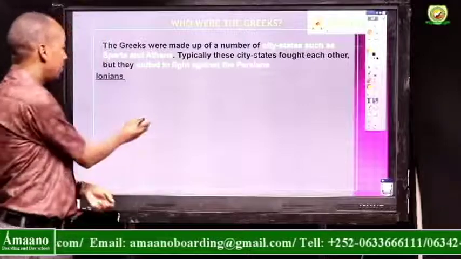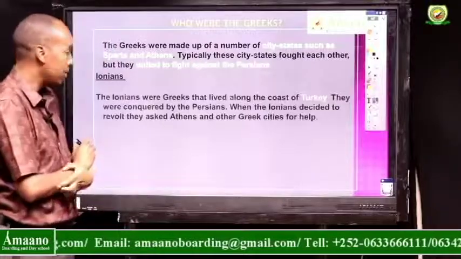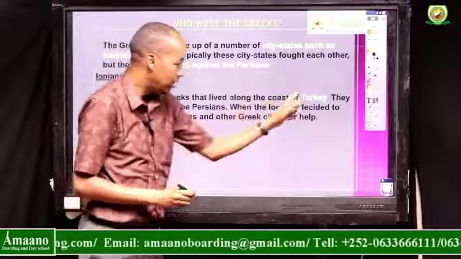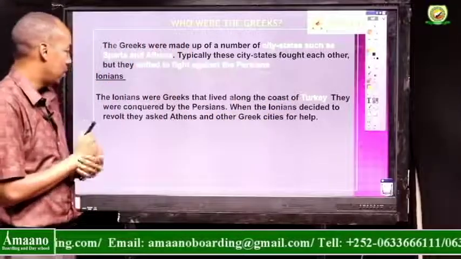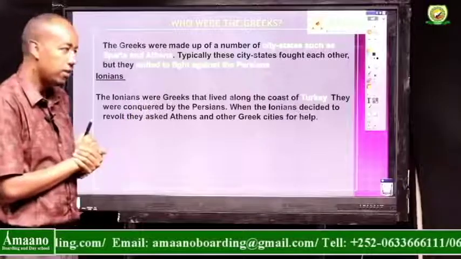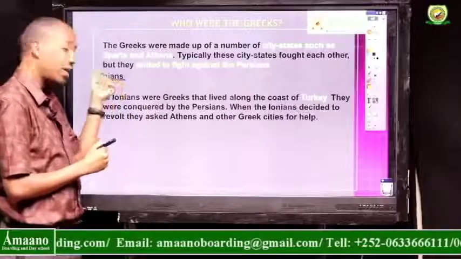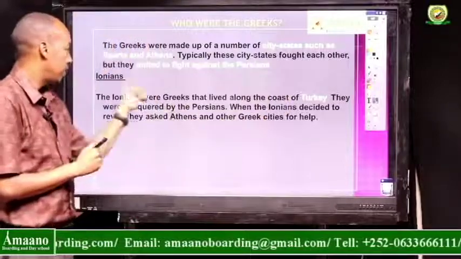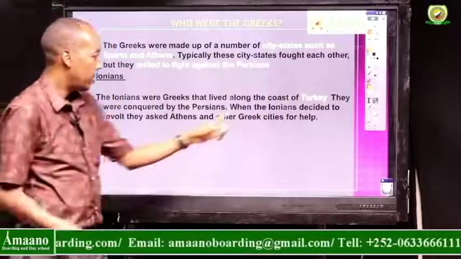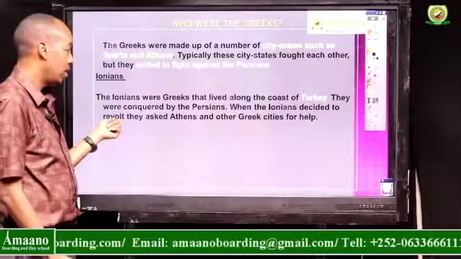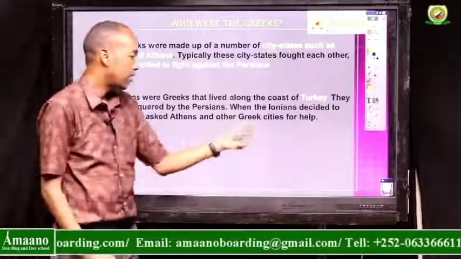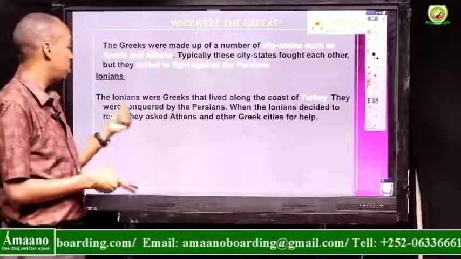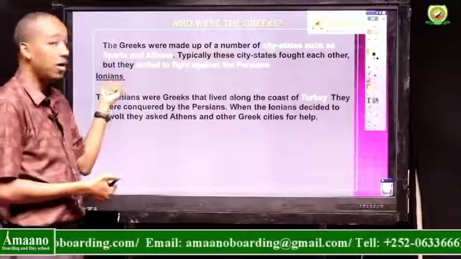So now let us understand who the Ionians were. You remember the Ionians were Greeks that lived along the coast of Turkey. They were conquered by the Persians. When the Ionians decided to revolt, what happened? They asked Athens and other Greek cities for help. So Persia started their war against one of the Greek groups, the Ionians.